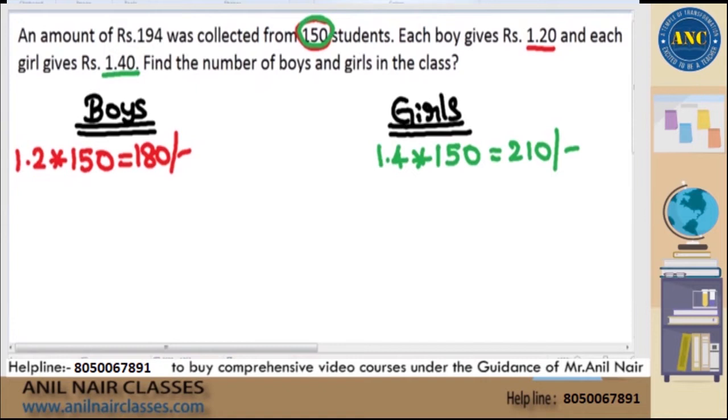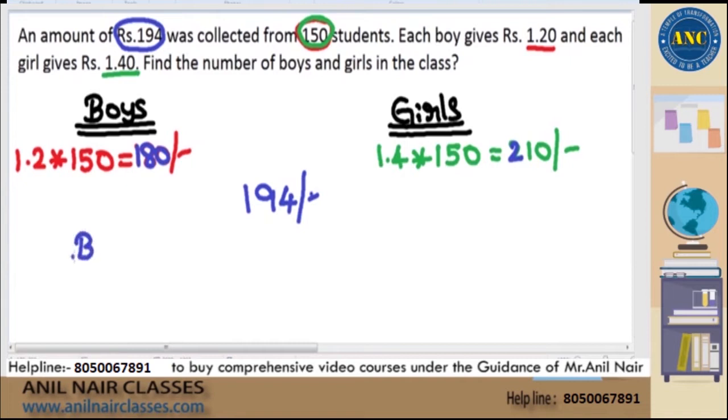But the question says there are some boys and there are some girls in the class. Because all 150 are not boys and also all 150 are not girls, and because there are some boys and some girls in the class, the amount collected is not 180, the amount collected is not even 210, but the amount collected is 194 rupees. That is the resultant.